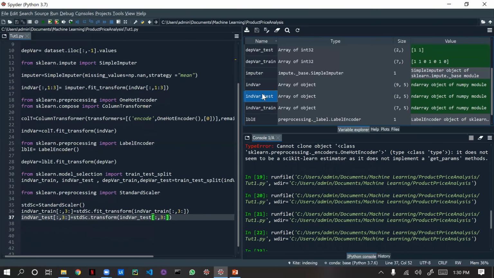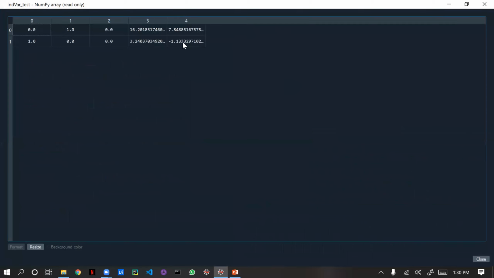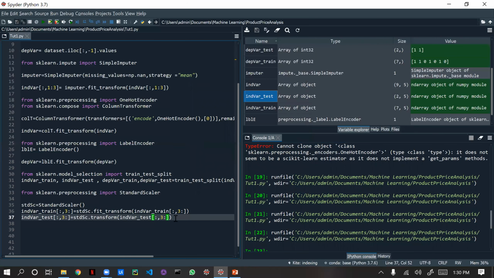If you see in test also, the data is much closer, much nearer. There is not much deviation. Okay, more or less the same. This is called scaling. Now the same thing we need to do for this thing also.